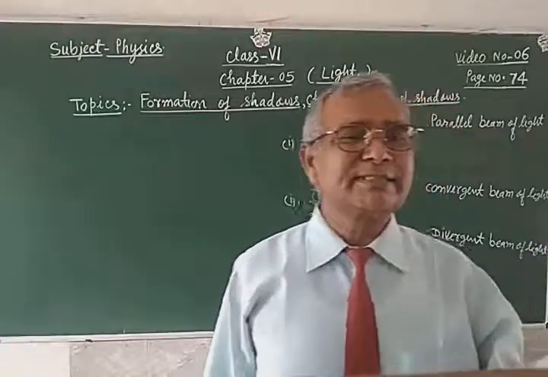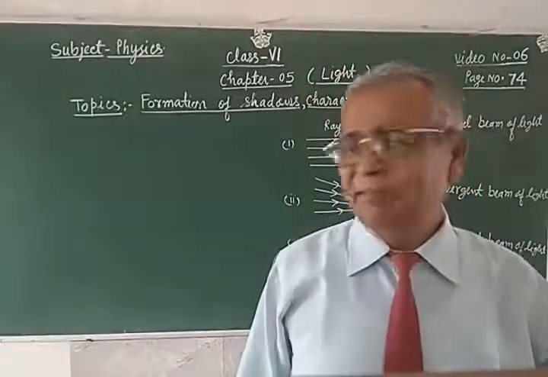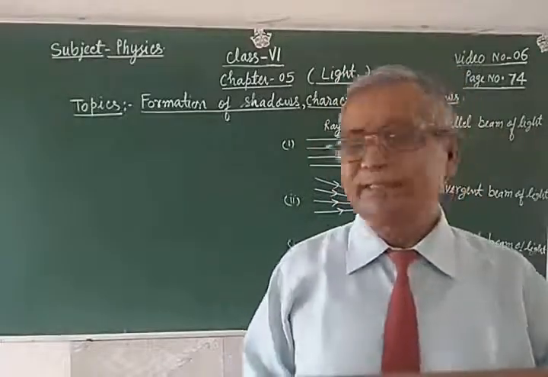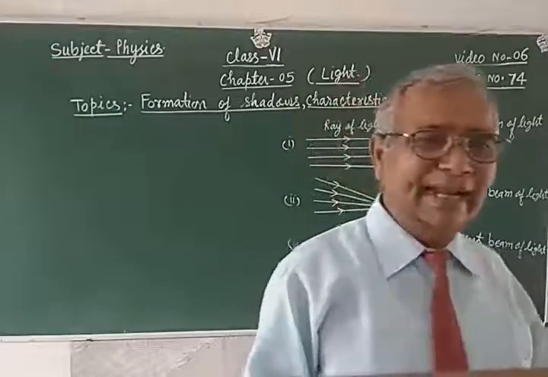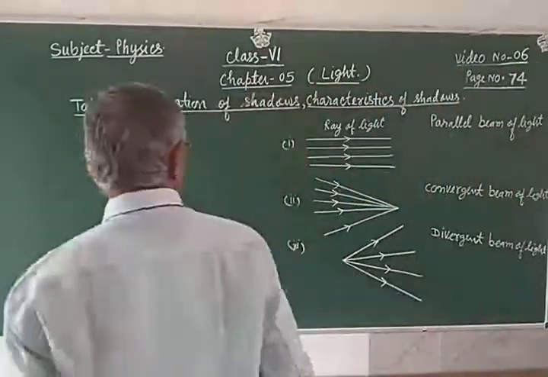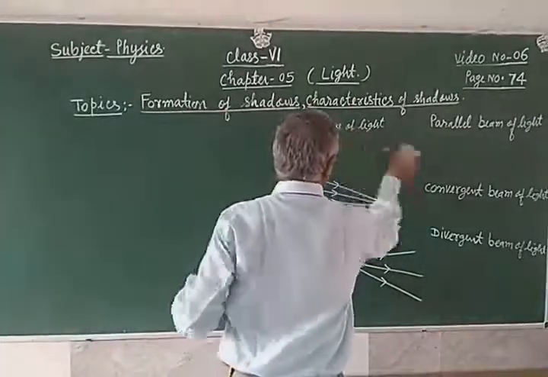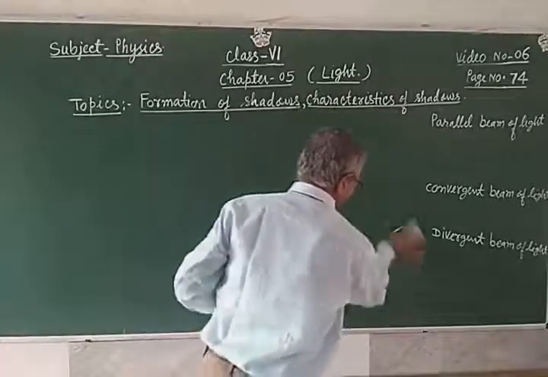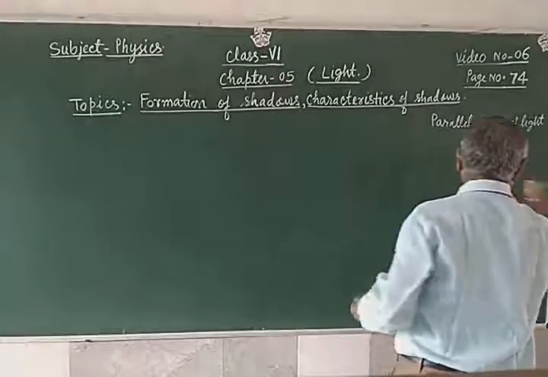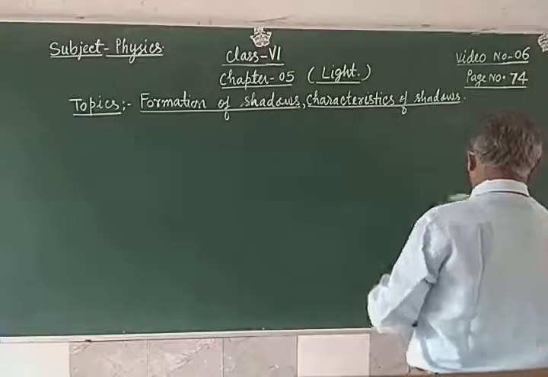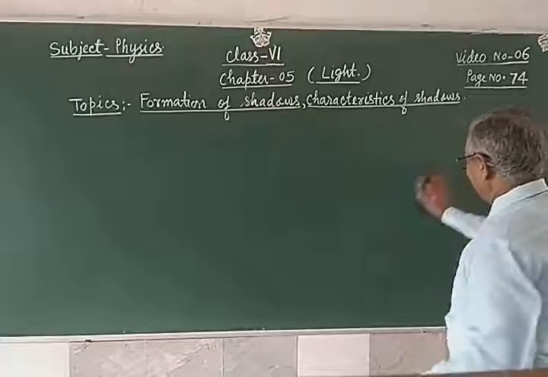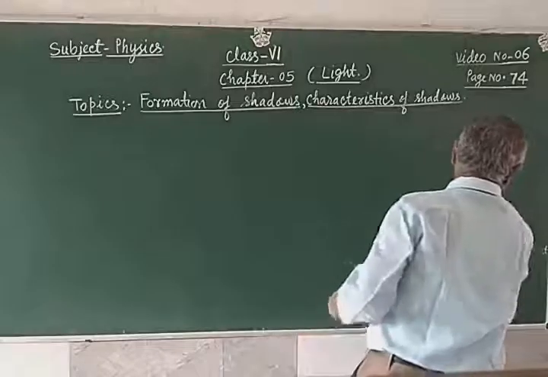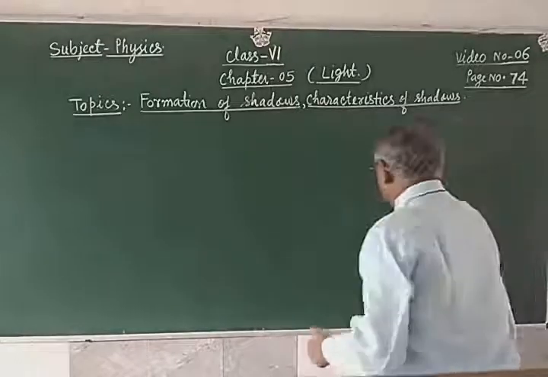Now I want to discuss the main thing behind it: how shadows are formed. It is the effect of rectilinear propagation of light. You know that light always travels in a straight line. Due to this reason, shadows are formed. The main cause of formation of shadow is the rectilinear propagation of light. Since light travels in a straight line, this is the main reason.